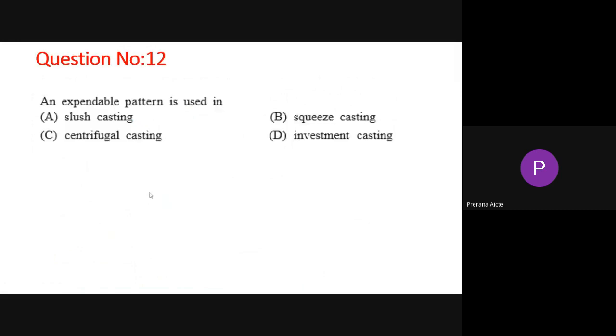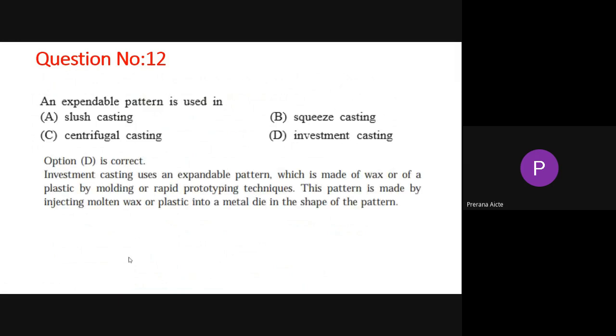Okay, now we will go with the next one. Where can an expendable pattern be used? Option D is correct: investment casting we can use with the expendable pattern. The explanation is that investment casting uses an expendable pattern which is made of wax or plastic by molding or rapid prototype techniques.